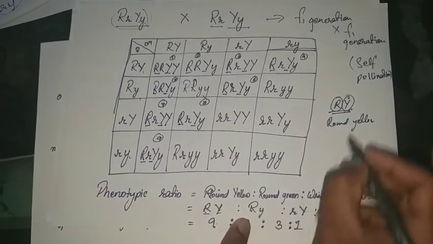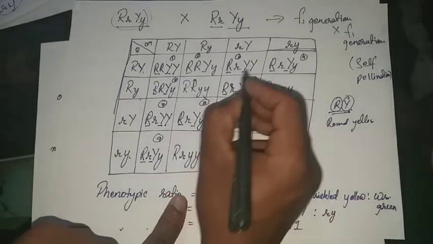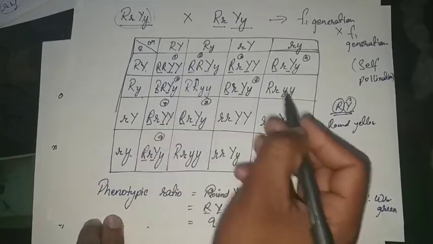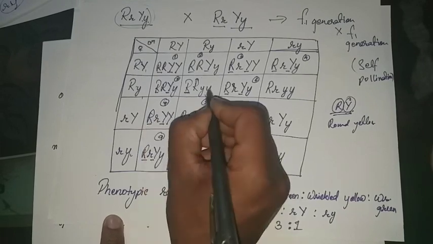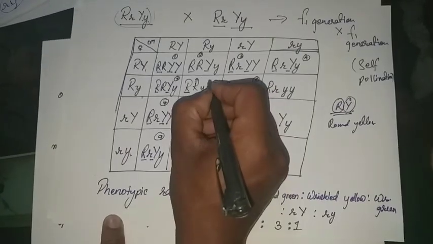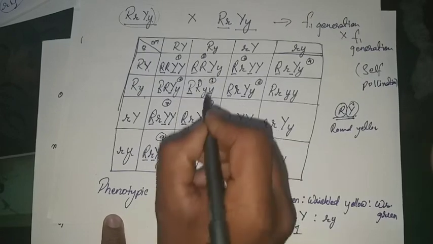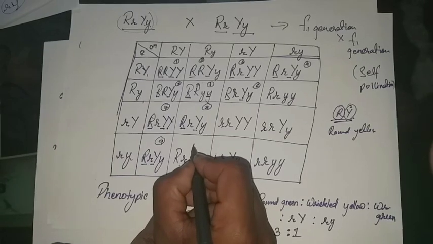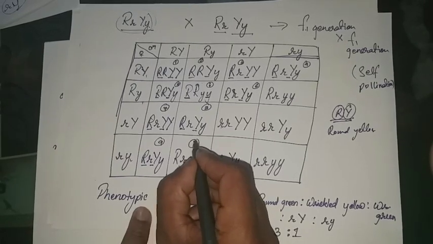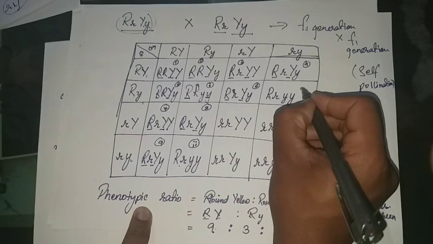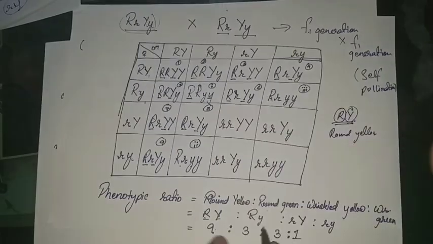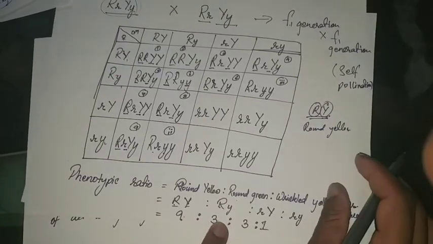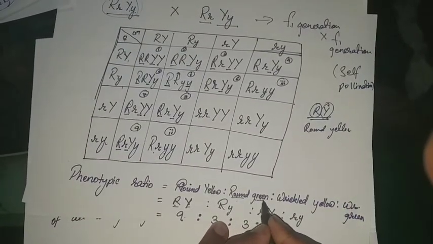Capital R, small y means round and green. So leaving those which are already taken, these are capital R, small y. This one becomes 1, this becomes 2, and this becomes 3. So capital R, small y contains three plants whose seed will be round and green.